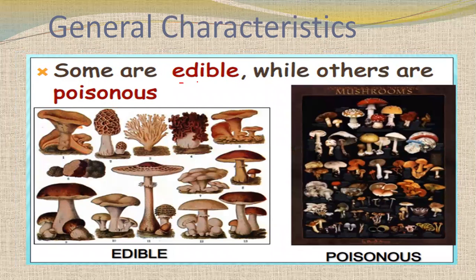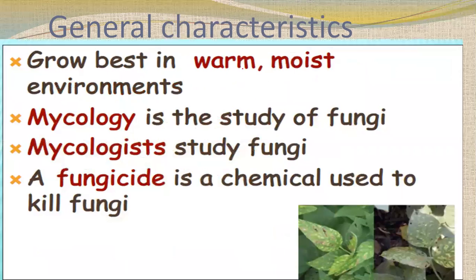Some are edible. These mushrooms are all fungi, and they are edible, but some are poisonous too. They grow best in a warm and moist environment.